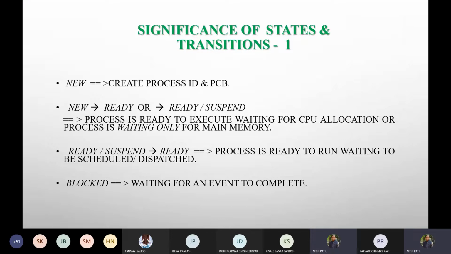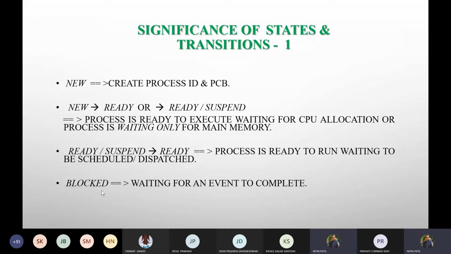Correct? So from machine to machine, definitely it would be dependent. Suppose it is in ready suspended mode, that means memory is not given. Then suddenly you see that it became ready. That means what? The process is ready to run and waiting to be scheduled or dispatched.